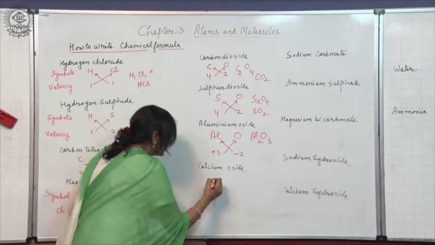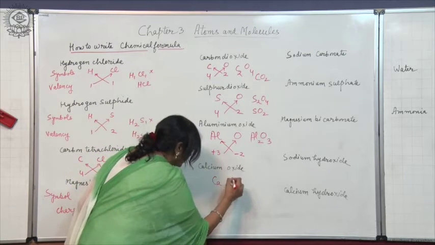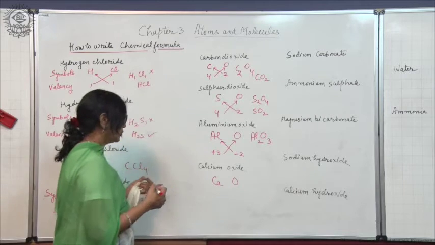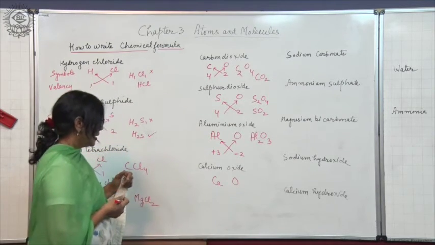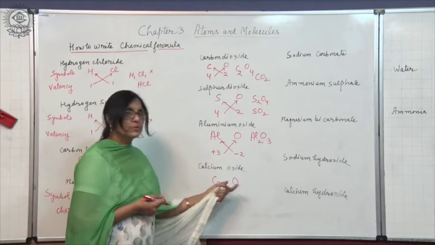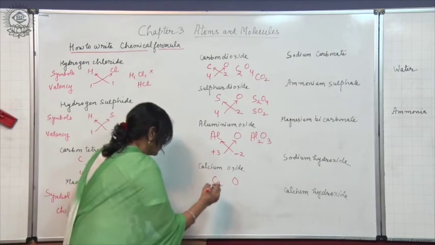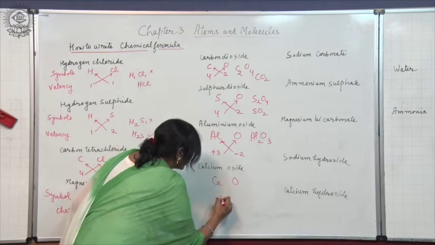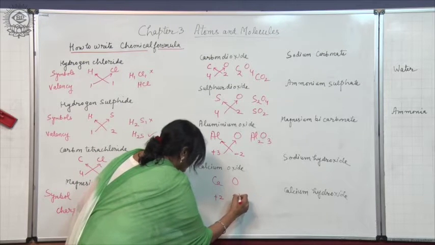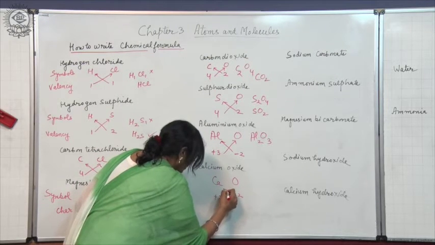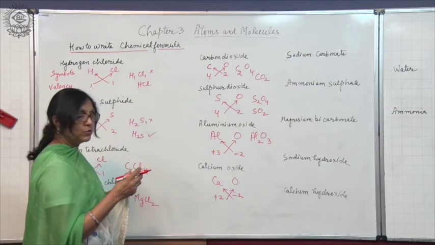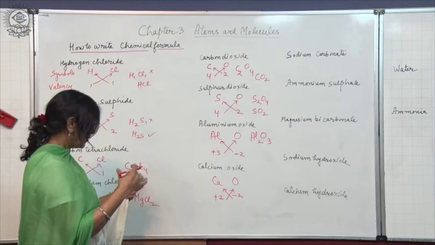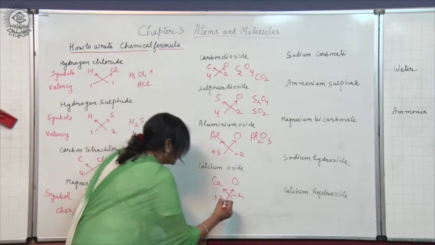Calcium oxide. Symbols are calcium and oxygen. Here also valency of both calcium and oxygen is 2, and charge of calcium is plus 2 and that of oxygen is minus 2. So whatever you write, when you crisscross the charges, what do you get? Ca2O2, right? So simplify it and what do you get? CaO.